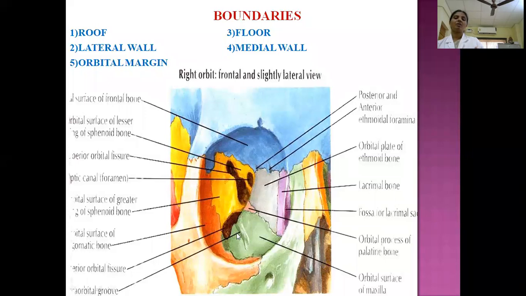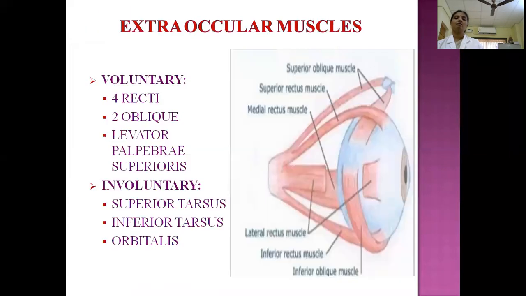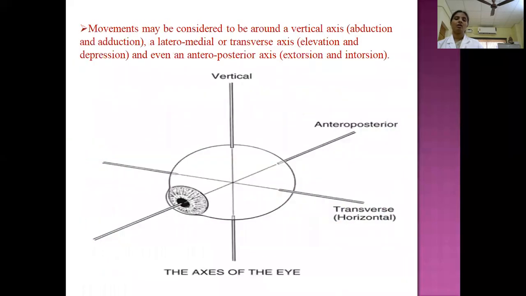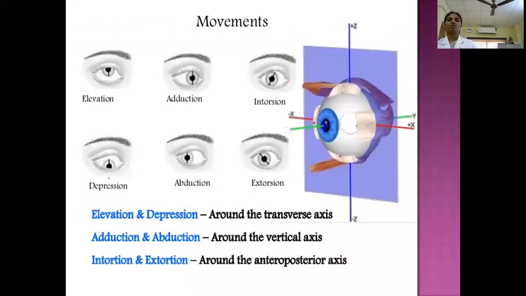So here, in place of the orbital fascia, we can see unstriped muscle bridging this infraorbital groove. That muscle is called the orbitalis muscle. But its exact function we don't know. By the pull of this muscle, it may help in maintaining the equilibrium of the eyeball. That may be a function of the orbitalis. So these are the three involuntary muscles present outside the eyeball, helping the elevation or depression of the eyelids.